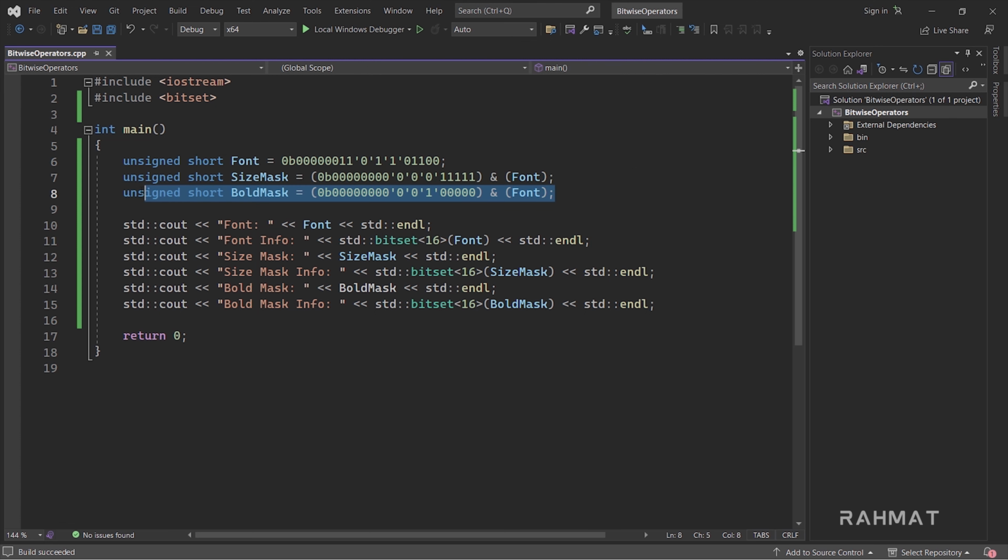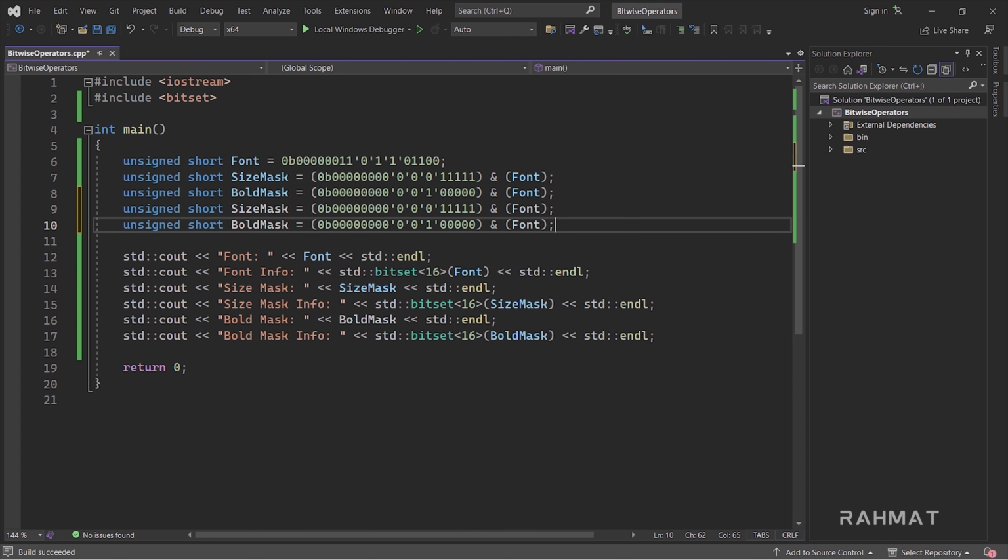Let me just copy these 2 lines and paste it again. This time I'll extract information not only for size mask and bold mask, but also for italic mask, and this one will be style mask. For the style information there are 8 bits, 1, 2, 3, 4, 5, 6, 7, 8.